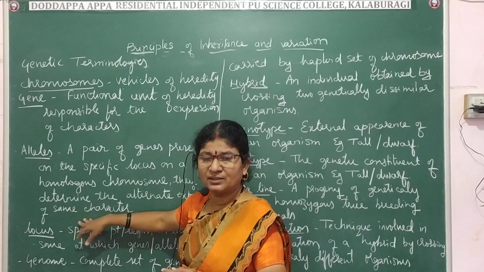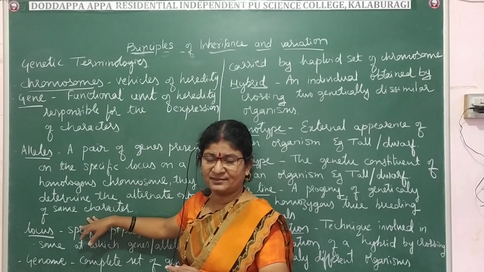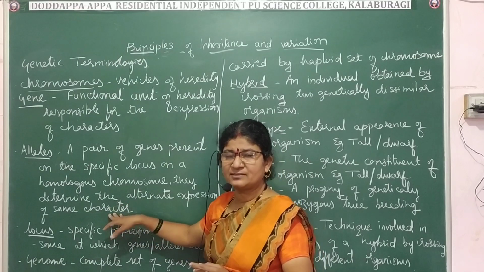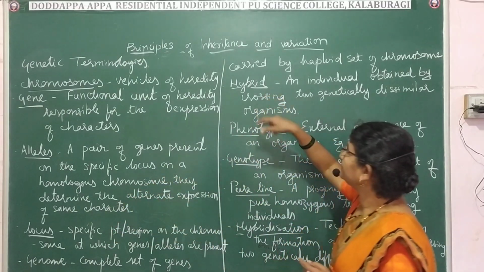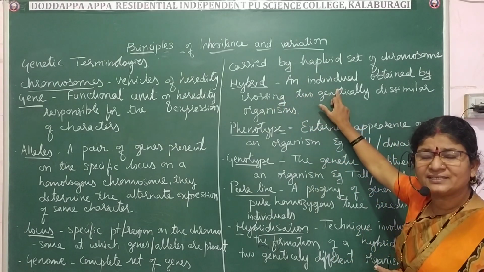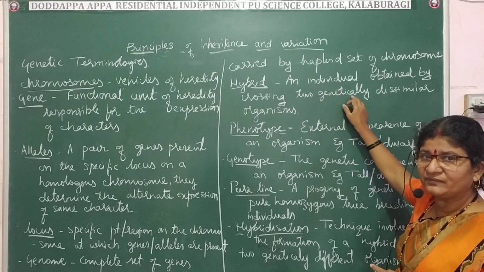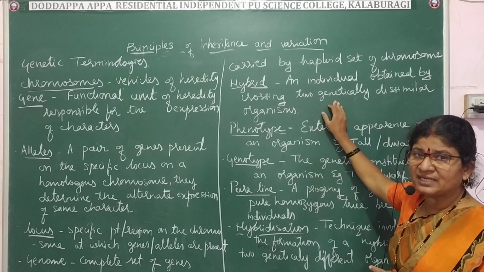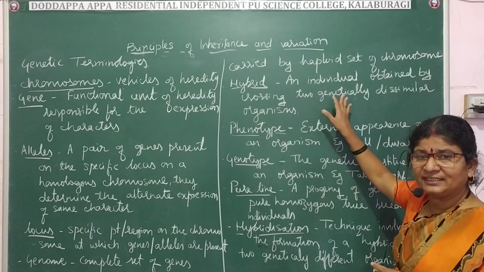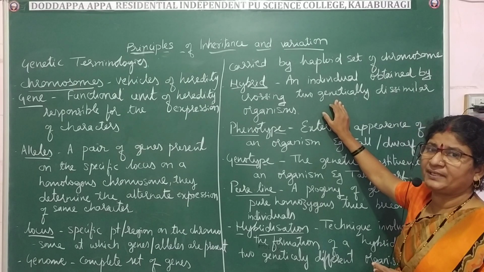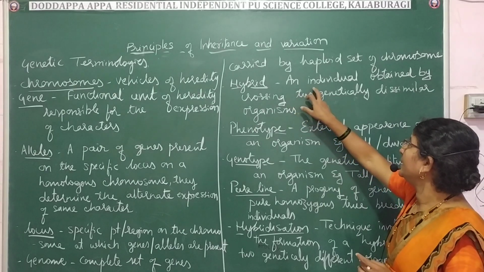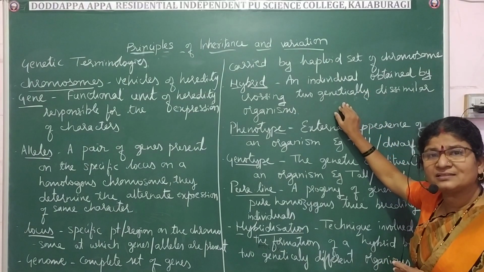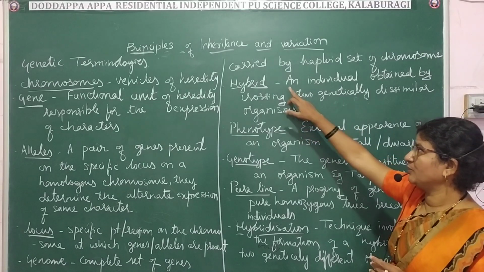And locus. Locus, it is a specific point or a region on the chromosome where genes or alleles are present. That is called locus. Now next is the hybrid. Hybrid, it is an individual which is obtained by crossing two different individuals which are genetically different. So such an offspring is called hybrid. What do you mean by hybrid? An individual obtained by crossing two genetically dissimilar organisms. That is about the hybrid.